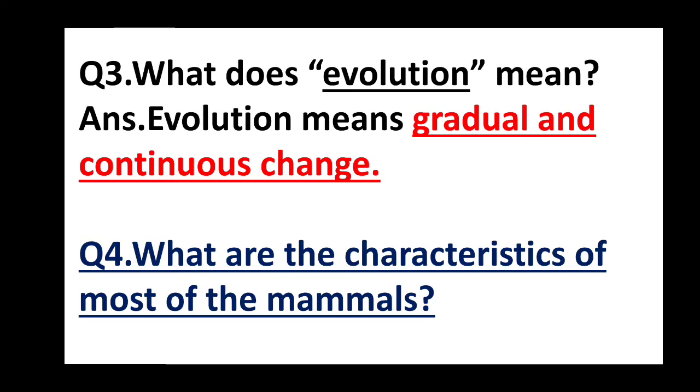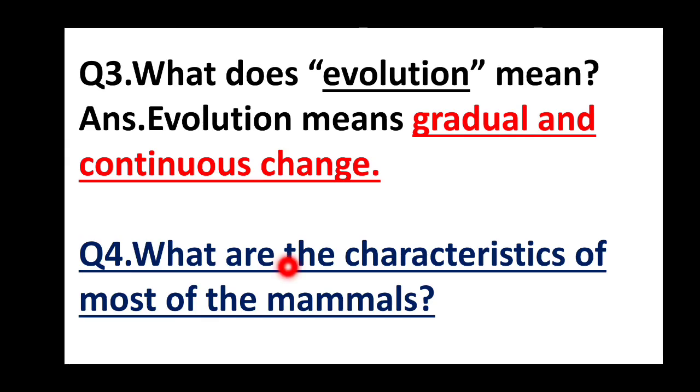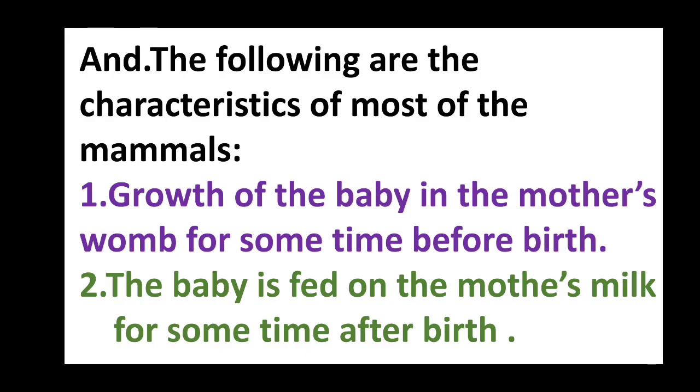Let's check the last question once again. What are the characteristics of most of the mammals? Answer. The following are the characteristics of most of the mammals. First point, growth of the baby in the mother's womb for some time before birth. And the second point, the baby is fed on the mother's milk for some time after birth. So this complete answer is right.